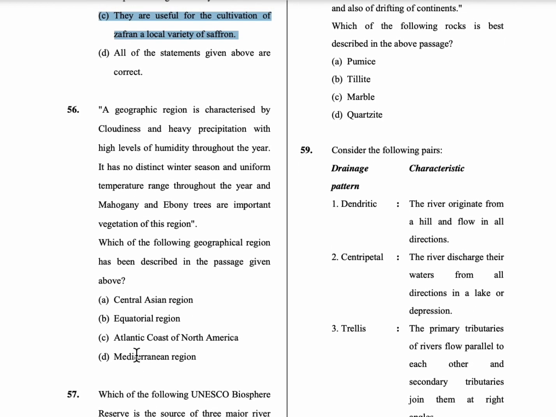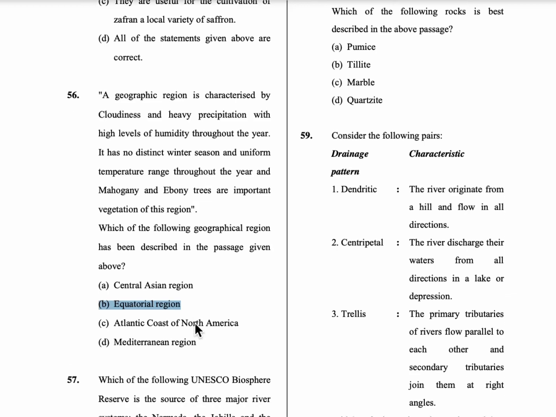So here, when there comes cloudiness and heavy precipitation with high levels of humidity throughout the year, without any doubt, we have to take the equatorial region. So there will be no distinct winter season and there will be a uniform temperature throughout the year. So it is equatorial region. Option B is the correct answer.